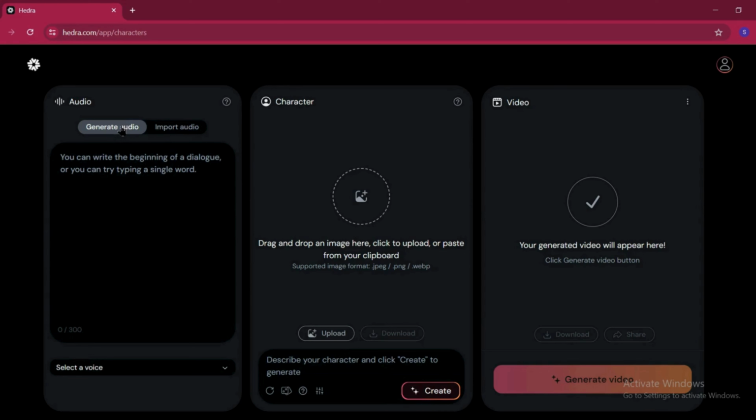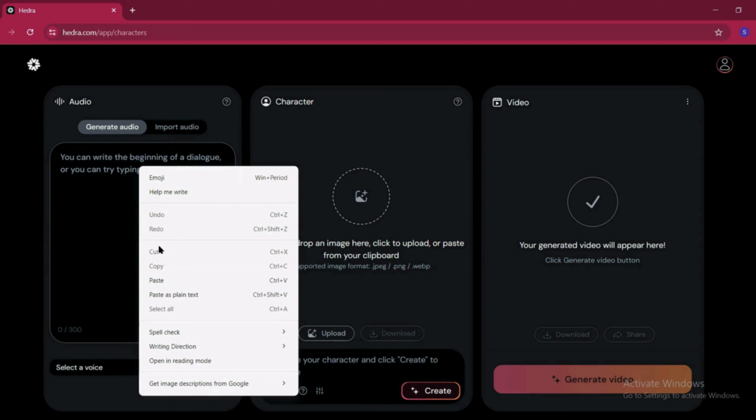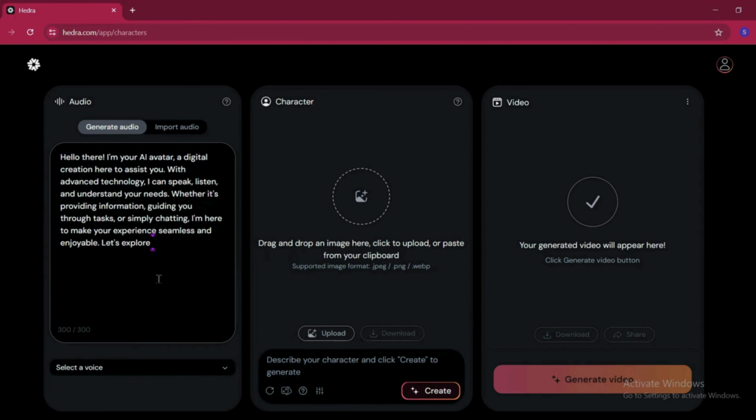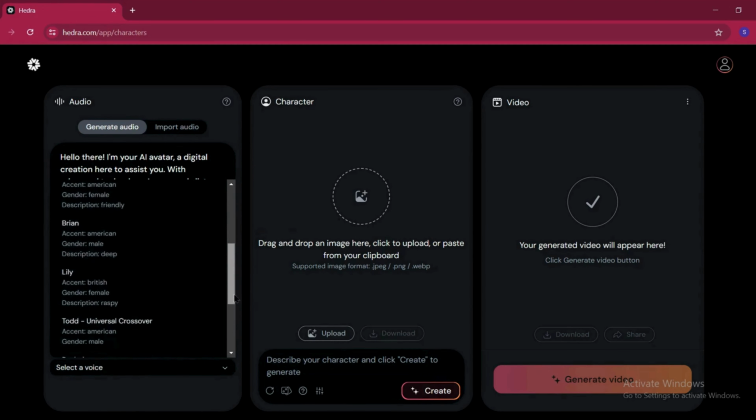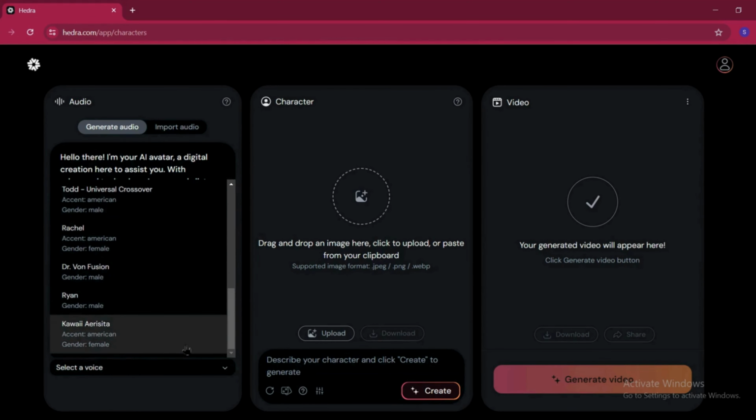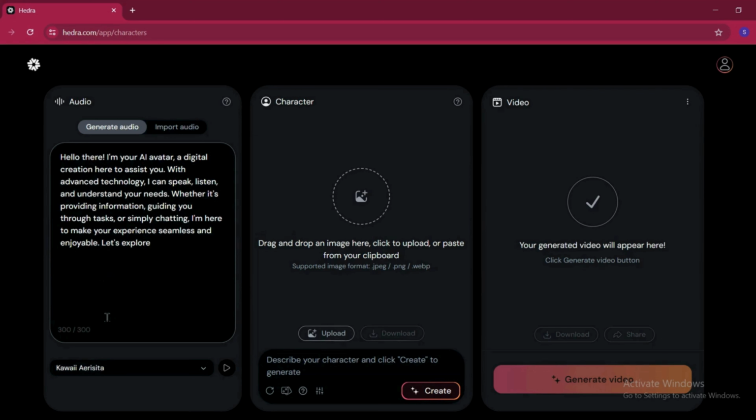You can generate your audio with your script from here. Please click here if you would like to use prepared audio. I will generate my audio with my script. I'll paste my script here. You can select your voice by clicking here. I'll choose this one.